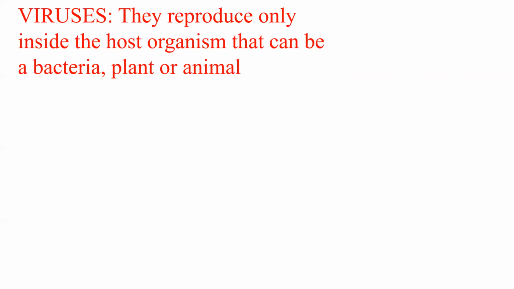Now you must have been hearing about the coronavirus. So it is also a virus. So what is the host organism for it? It is us. So human beings are the host organism for coronavirus. Now this coronavirus, if it is on some other surfaces like your books, your knobs, your door, your mat, it can't live for a longer period of time. So it needs a host organism to live for a longer period of time to reproduce. So the host organism can be bacteria, plant or animal, okay, so that it can live inside it and reproduce or multiply it.